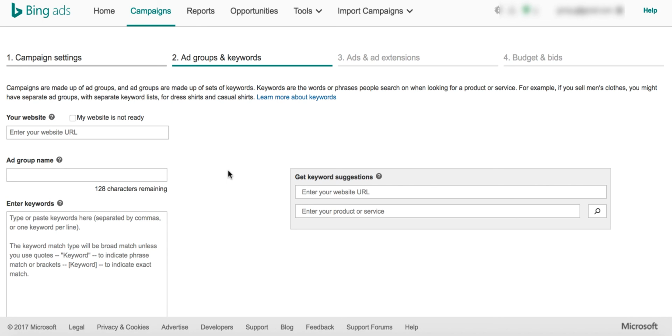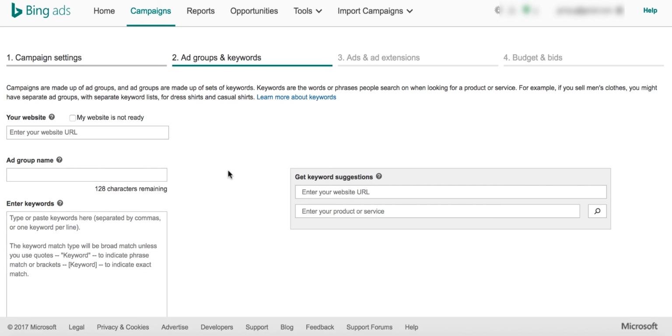So let's understand a little bit about ad groups and keywords here. An ad group is nothing but categorizing your ads into multiple sections. Like in this particular example, horizon gold credit cards, horizon gold cards for men, horizon gold cards for women, horizon gold cards for teens, horizon gold cards for people who have bad credit. In case you have to segment your ads into multiple sections, that's when you create an ad group.